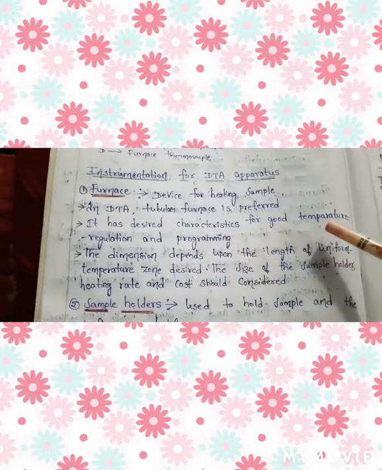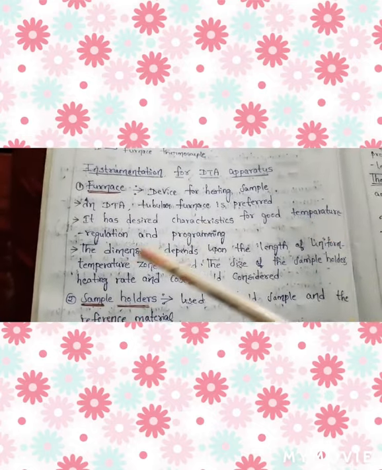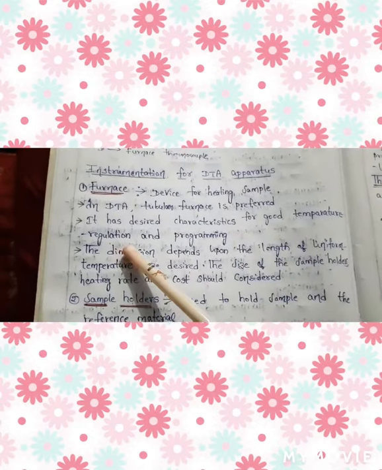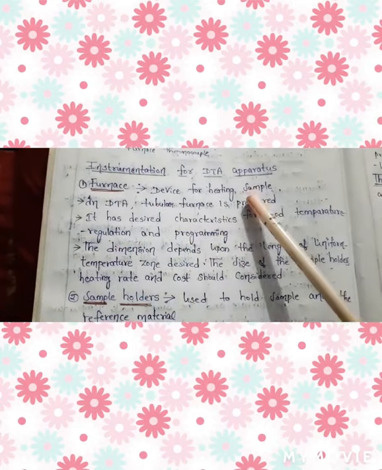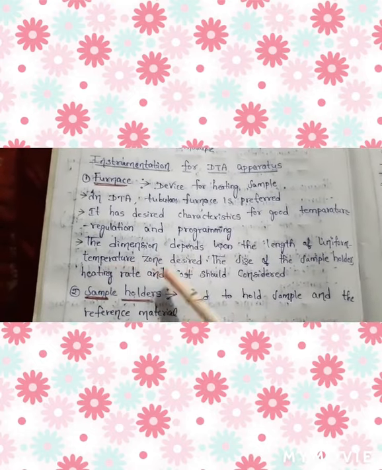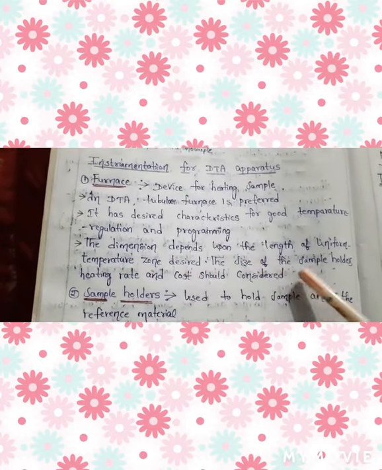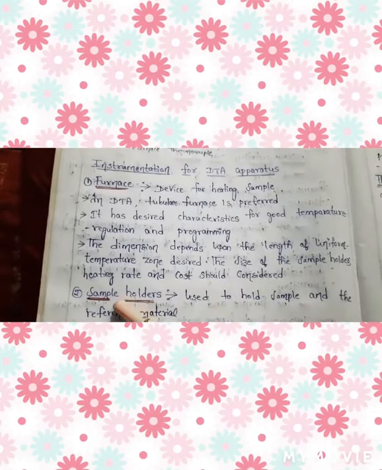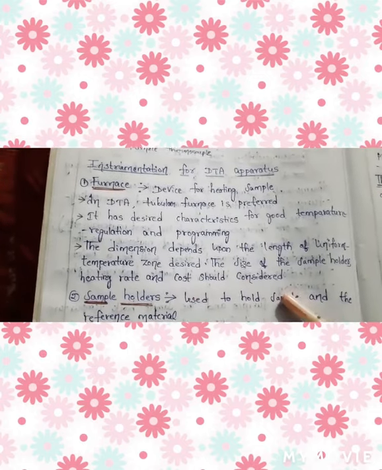The dimensions of the tubular furnace depend upon the length of the uniform temperature zone desired and the size of the sample holder. Heating rate and cost should be considered.